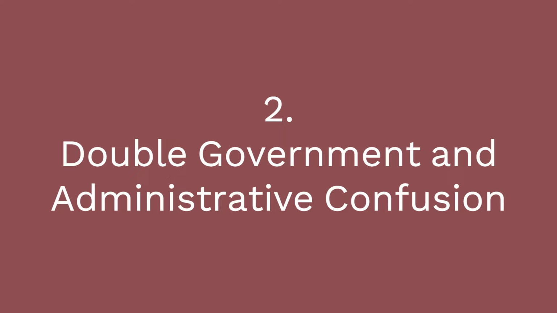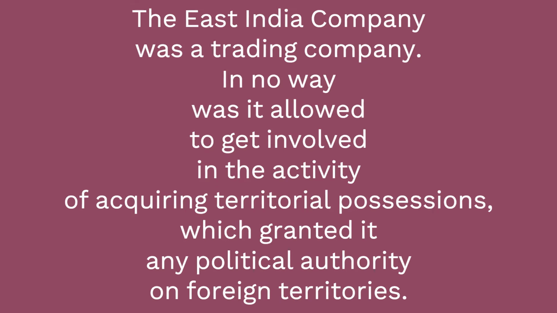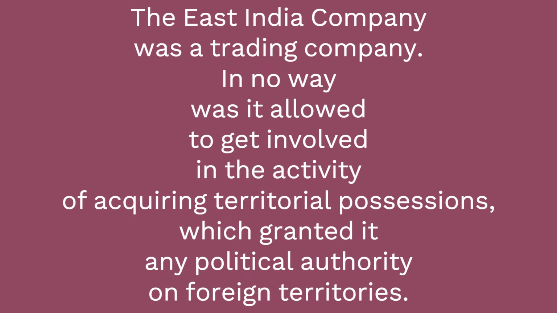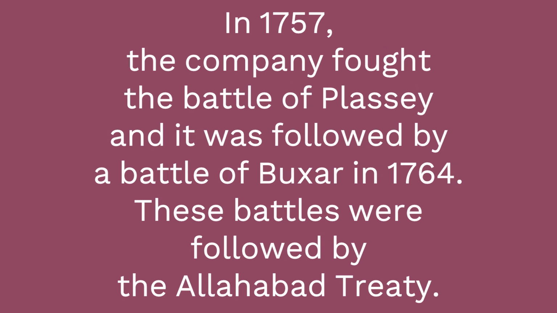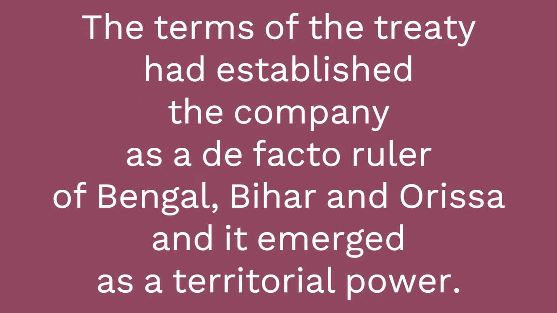2. Double government and administrative confusion. The East India Company was a trading company. In no way was it allowed to get involved in the activity of acquiring territorial possessions, which granted it any political authority on foreign territories. In 1757, the company fought the Battle of Plassey and it was followed by the Battle of Buxar in 1764. These battles were followed by the Allahabad Treaty. The terms of the treaty had established the company as a de facto ruler of Bengal, Bihar and Orissa, and it emerged as a territorial power.